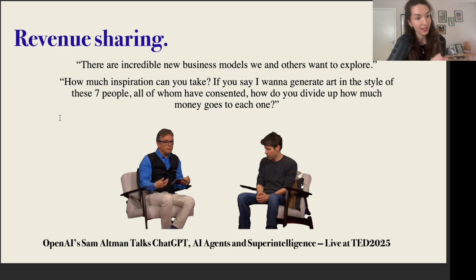And as Sam Altman says, if you say I want to generate art in the style of these 7 people, all of whom are okay with this, even then it's not necessarily clear how to divide how much money goes to all of them. So you can explore concepts such as revenue sharing, where you share the revenue according to how everyone has contributed to the output of the model, but it's not always trivial how to do it.